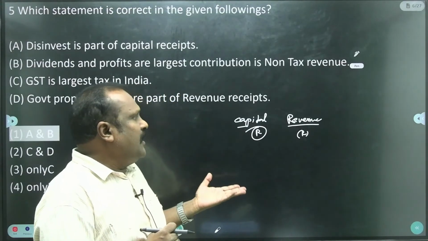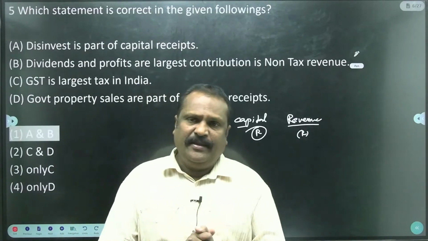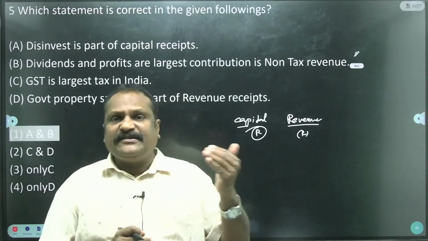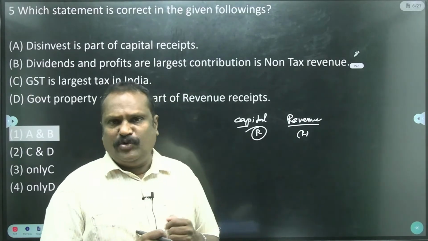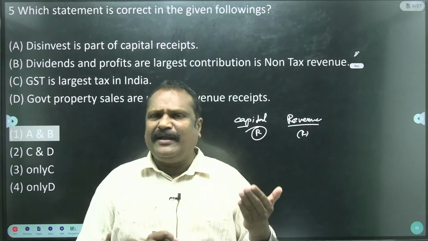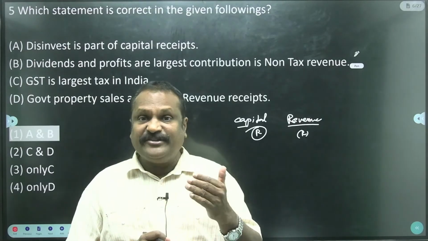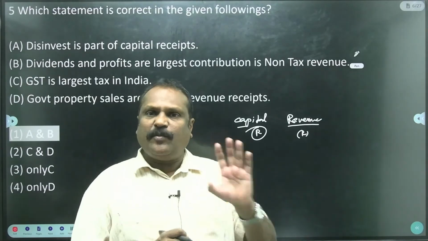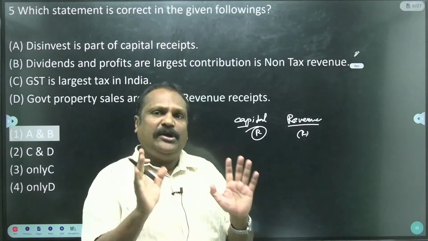And revenue receipts are tax revenue and non-tax revenue. Tax revenue is direct taxes and indirect taxes: income tax, GST. Non-tax revenue includes fees, penalties, grants, estates, other sources, and dividends and profits of the public sector units. Okay, this is about the income to the government.